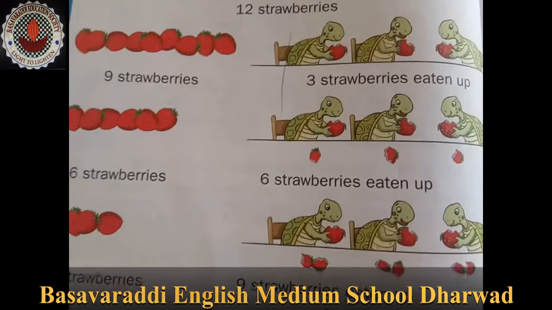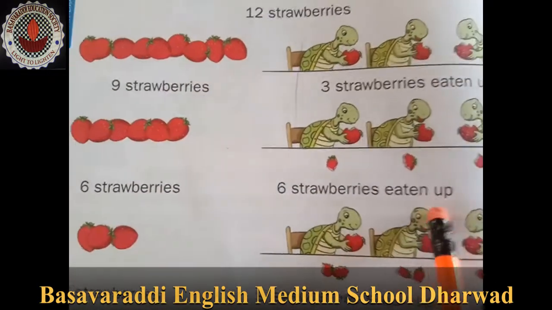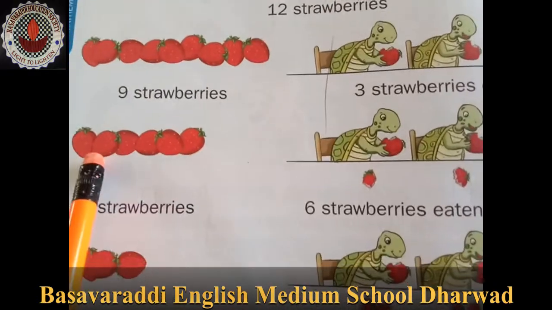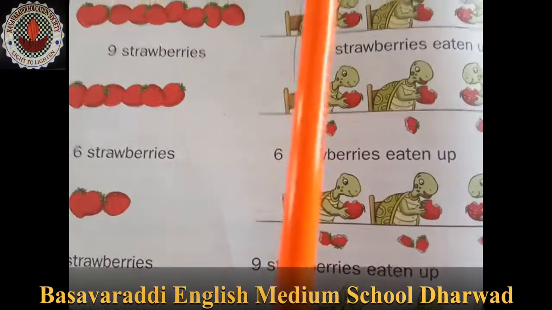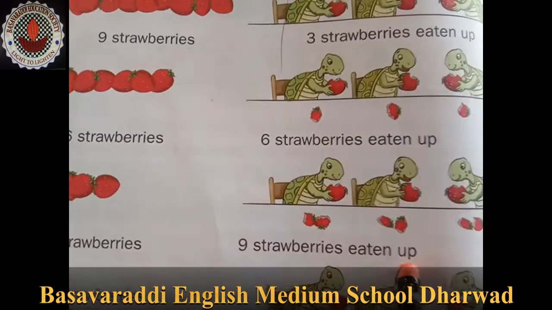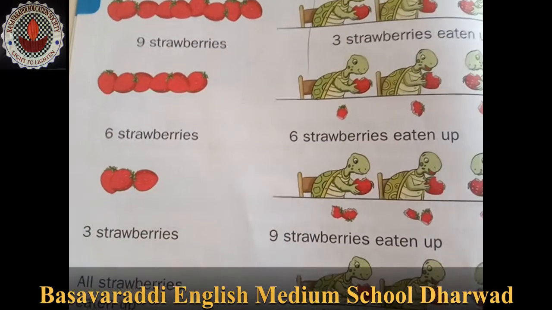So again they are distributing 1, 2, 3. 3 and 3, 6 strawberries they have already eaten. Then 12 minus 6 means 6 strawberries remain. Again they are eating 3 plus 3 plus 3, that is 9 strawberries eaten. And 12 minus 9 means 3 strawberries remaining.